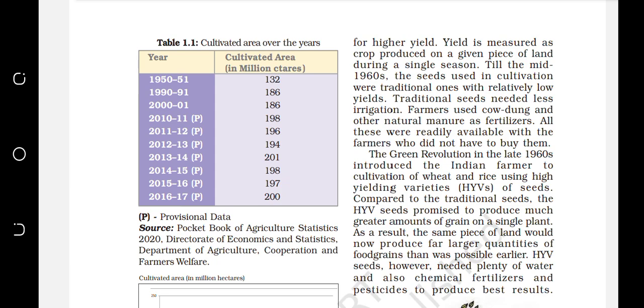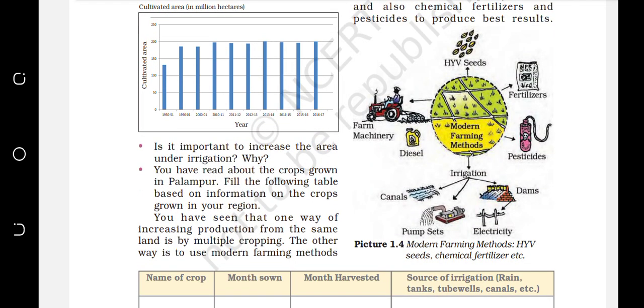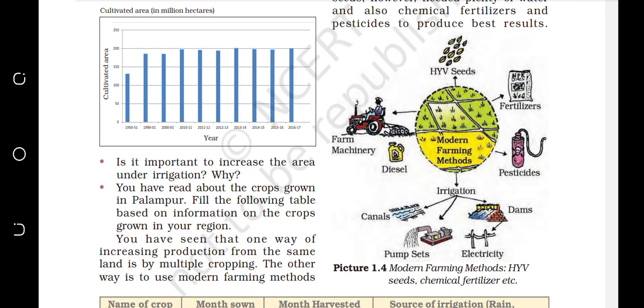Now we will learn about two things, that is the traditional farming method and the modern farming method. Okay, and in the traditional farming method or the modern farming method, you can see from the picture that in the modern farming method, different things are given, like one tractor is visible, HYV seeds, fertilizer, pesticides, dams, canals. So these are made for our agriculture, which increases the productivity very easily.